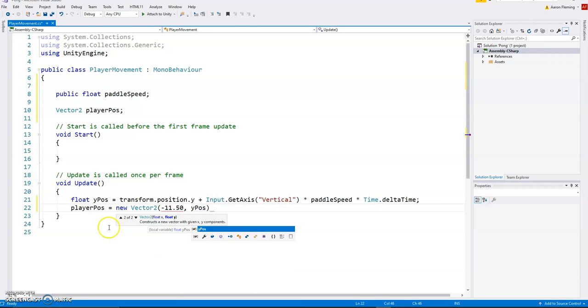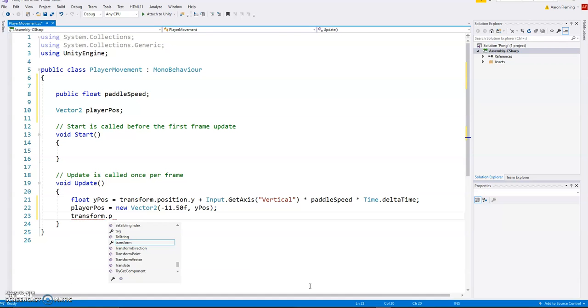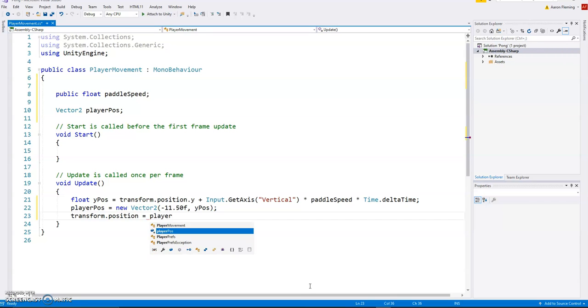And now, we'll fix this up a little bit. We'll just make this the Y position, and we'll come back to that in a second. The red here is because we have to tell it it's a float number, so putting that F after it indicates it's a float. That created another variable. We created the Y position, then this whole Vector2, so it has its XY coordinate. Now we have to actually update that position. So what I'll do is transform.position, and we'll set that to our player position.